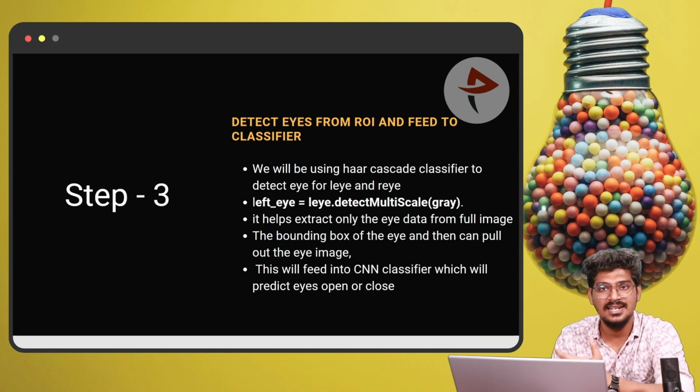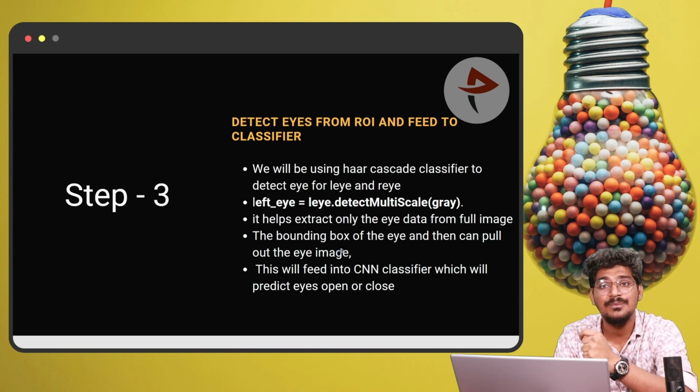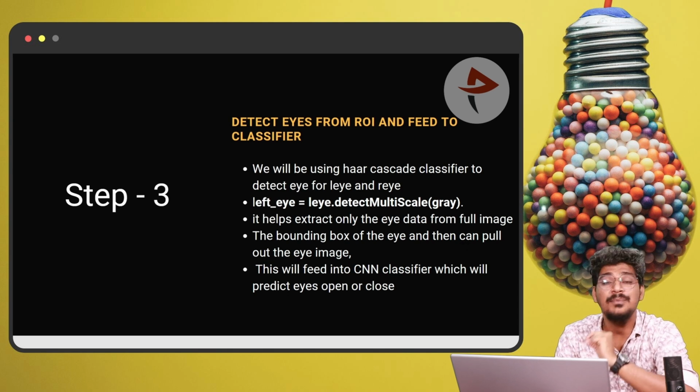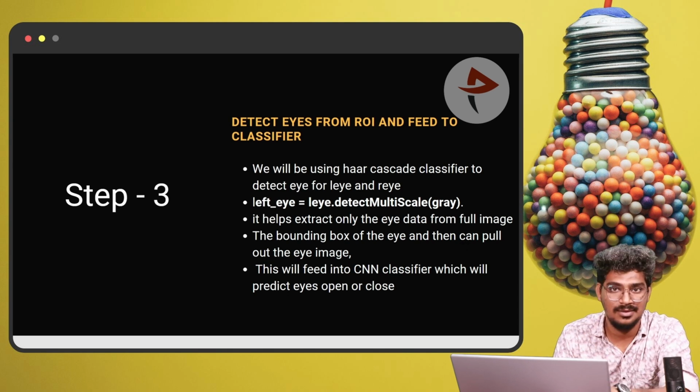Once the face is detected, we iterate over the detected faces. After that, it detects the eye. So for the left eye, it extracts only the eye data from the full image. Then we find the coordinates of the eye, and then we can pull out the eye image. Then it is fed into the CNN classifier, which will predict whether the eye is open or closed.